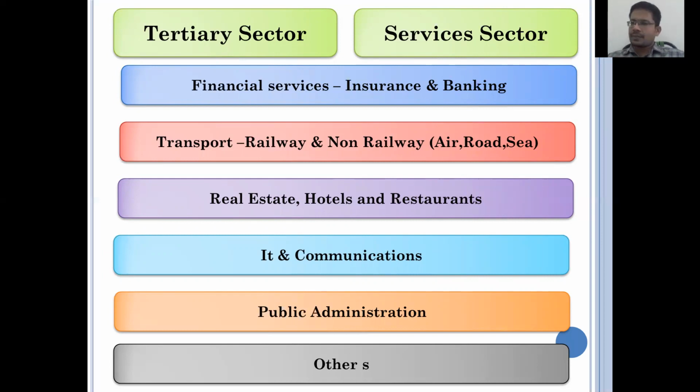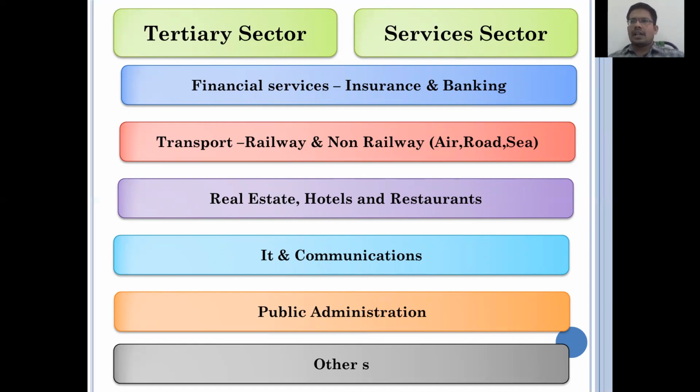The second is transportation. In transportation, one is the railway and the second is the non-railway. In the non-railway, there are air transportation, road transportation, and sea transportation. These are the three major transportation types in the second subsector. The third is real estate, hotels and restaurants. There is a little difference between hotels and restaurants.